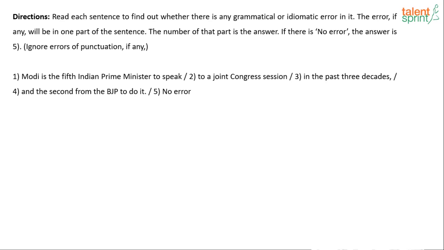Okay, so the entire statement is giving information about Prime Minister Modi. It says Modi is the 5th Indian Prime Minister to speak, that is fine, to the joint Congress session in the past 3 decades, and the second from the BJP to do it. Now, second from the BJP is also fine.